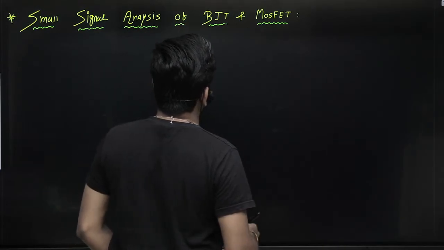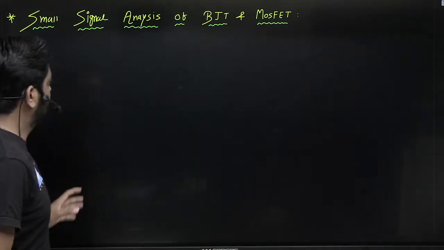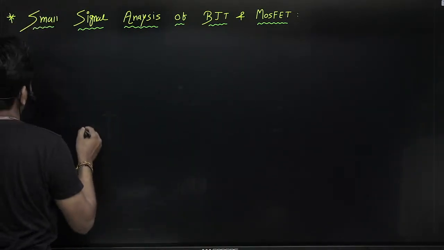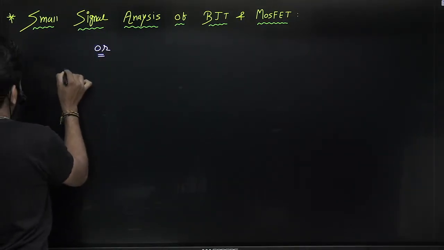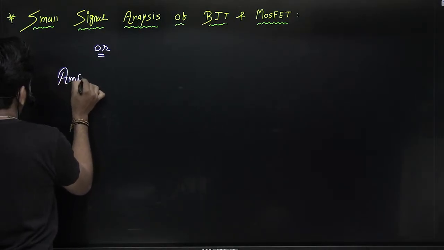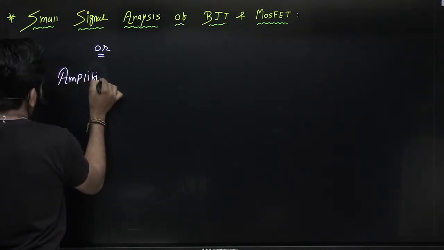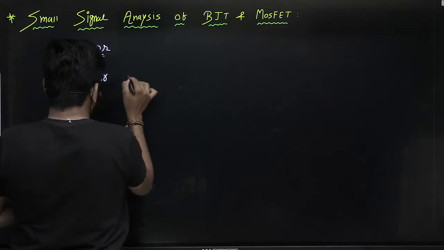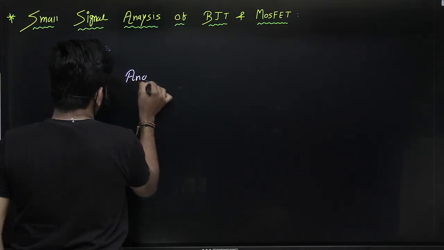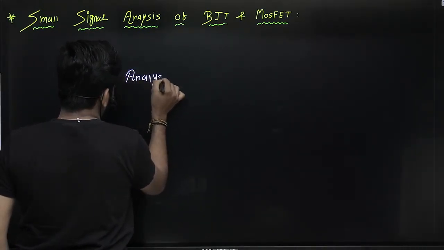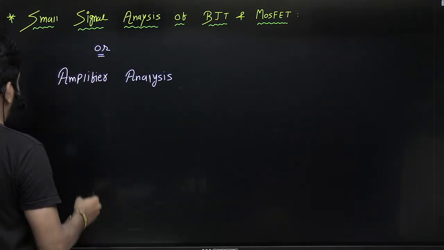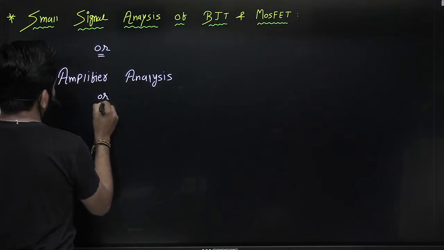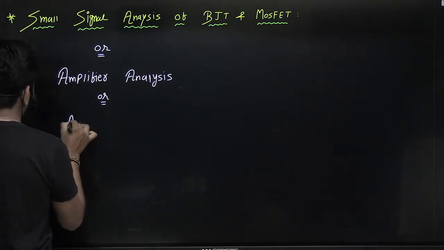Small signal analysis of BJT. Small signal analysis is also known as amplifier analysis, or it is also known as AC analysis.